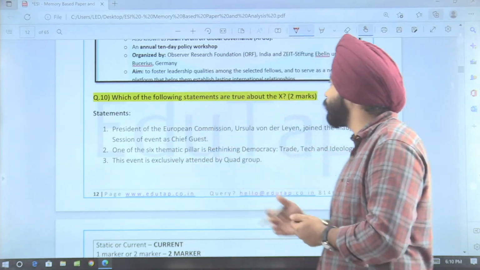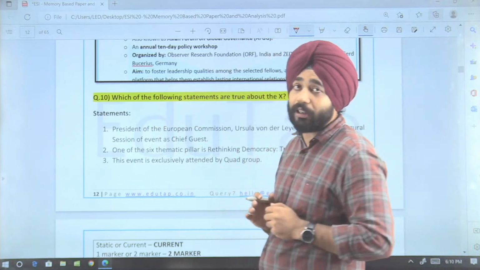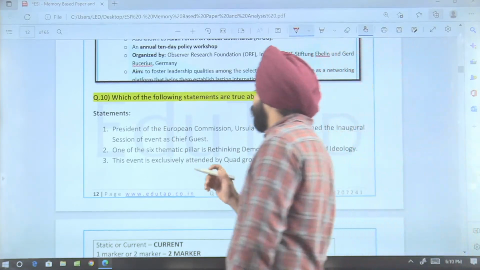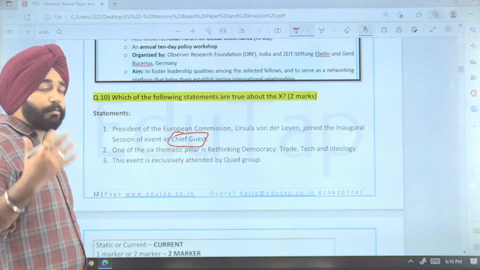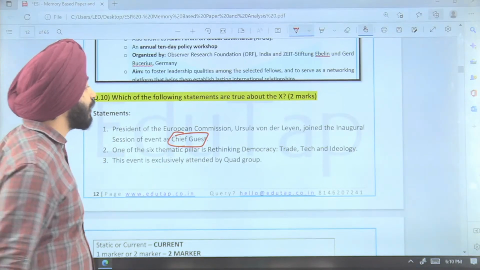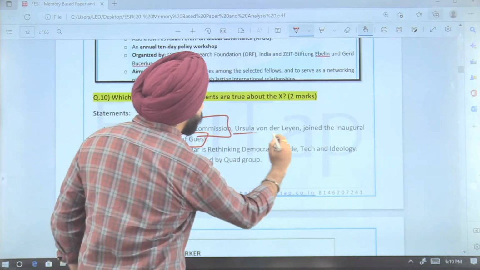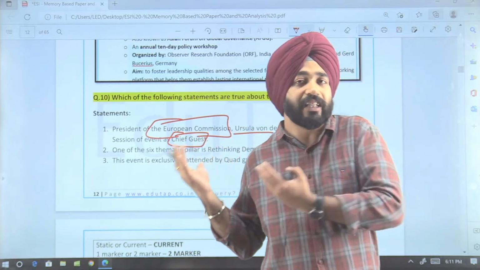Now the next question was, which of the following statements are true about the Raisina dialogue? First, there was a question on the chief guest. Why is the chief guest that important? Because the chief guest was related to a very prominent organization, the European Union. So the President of the European Commission, Ursula von der Leyen, was the chief guest here. So that might be the reason they have asked the statement here.